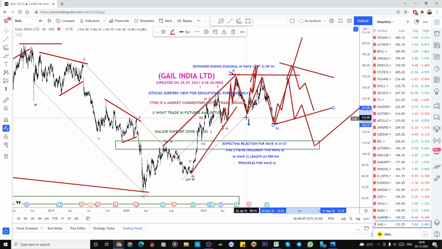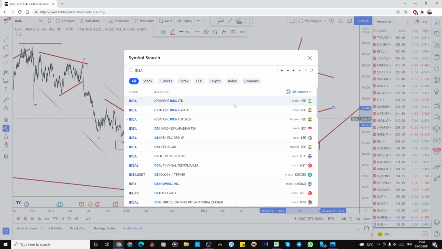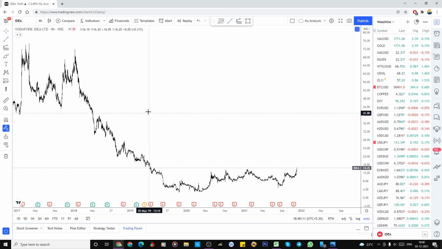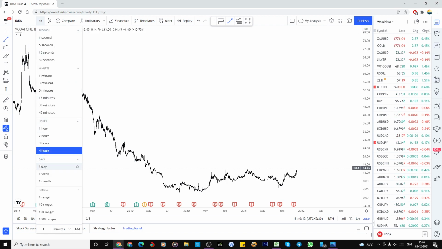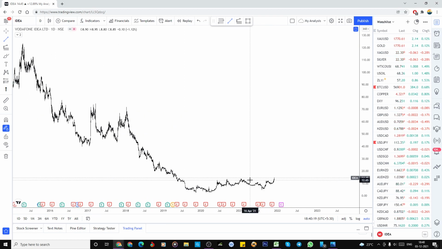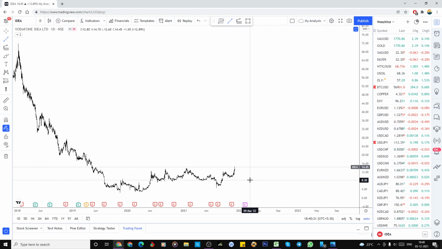One follower asked about Idea. I just went for a look, but that is not in my watch list, so don't bias blindly on this. There was a very big drop from 123, and after that there was some fundamental news about Vodafone and Idea being merged, right? So that is why it's a little bit bullish.